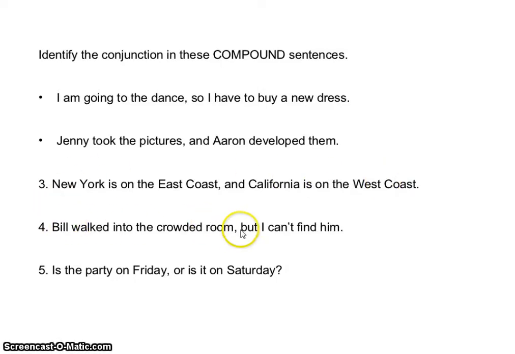Bill walked into the crowded room, but I can't find him. Again, these are two complete sentences. They're joined by the comma and the conjunction. Is the party on Friday, or is it on Saturday? Is the party on Friday is a question in itself. Is it on Saturday is also a question, joined by the comma and the or.